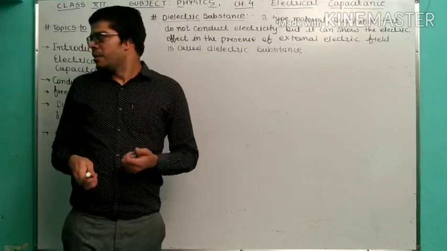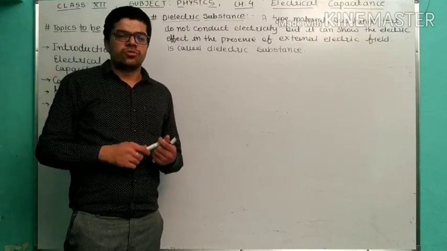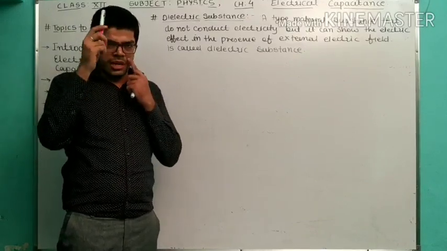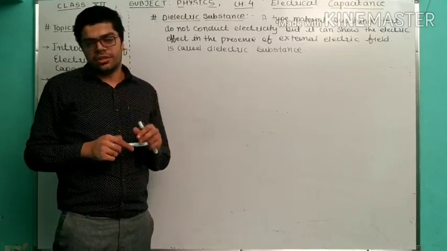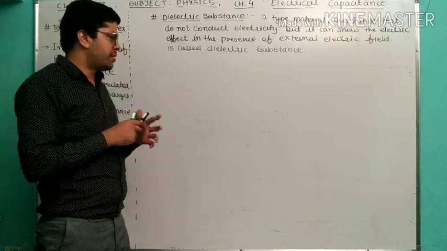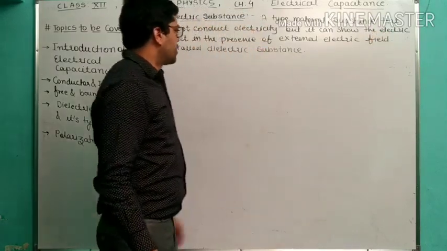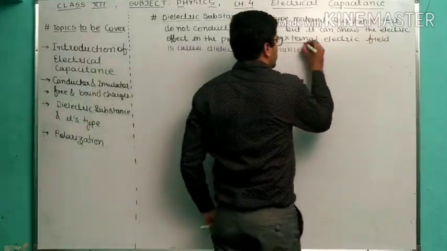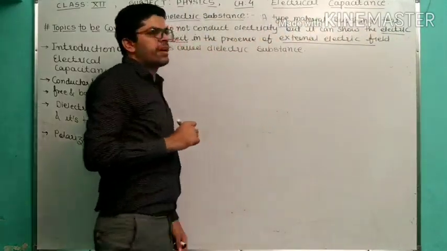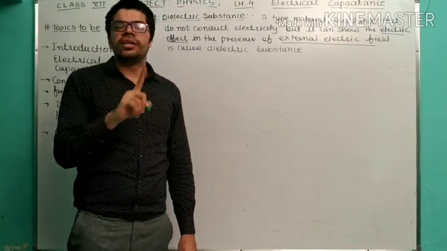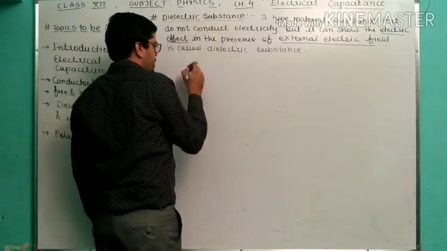Simple example, if you are rubbing a scale on the hair, so what actually happens? When you remove the scale after rubbing on the hair, some pieces of paper are attracted towards this scale. What does it mean? It means that you rubbed the scale, you created an external electric field, and due to this it will show the electric effect, meaning the scale is going to attract the pieces of paper. So that is called a dielectric substance.